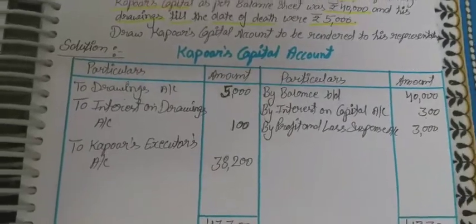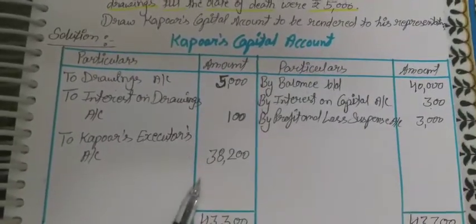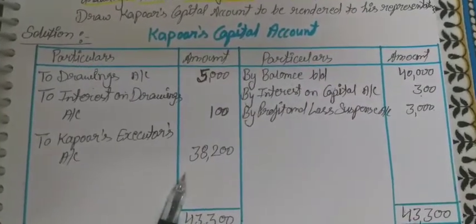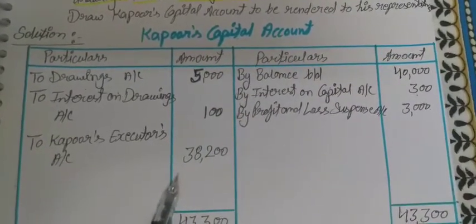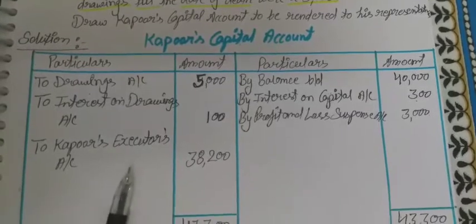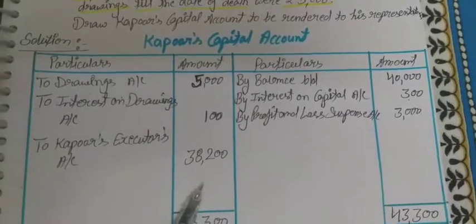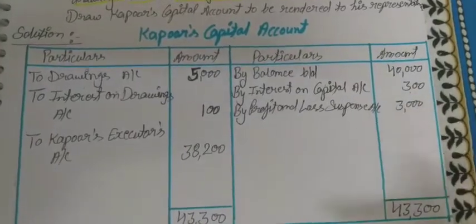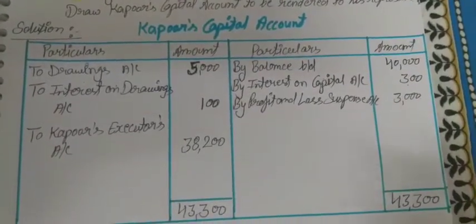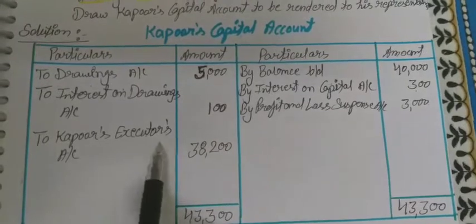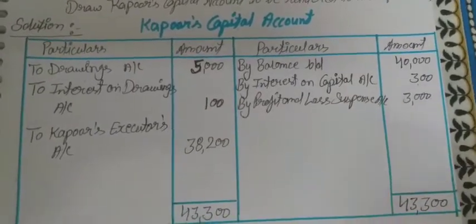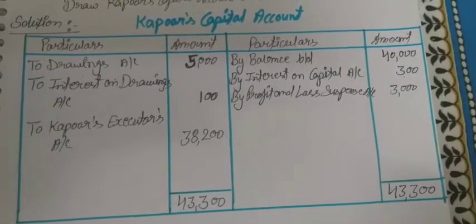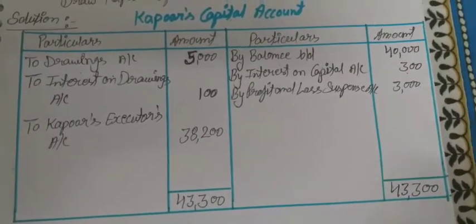So after this, in some questions they will ask to prepare the executor account also, but after this we need not calculate for this session, because the executor account is removed from the syllabus, deleted from the syllabus only for the current year.